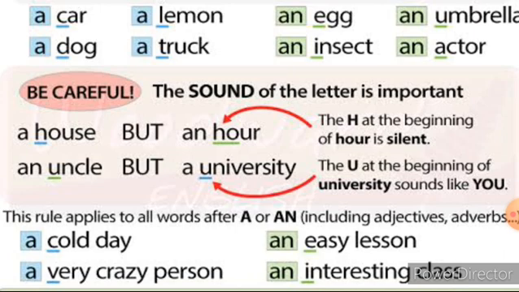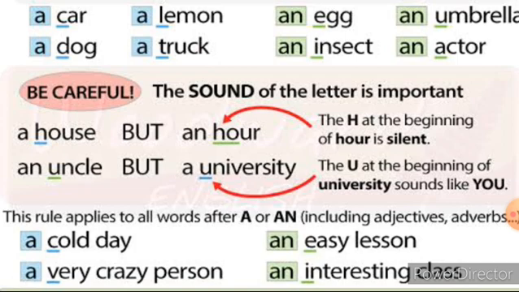So the answer is an uncle, a house. This is clear, children. Now look at this. Whereas an hour. What is the spelling here? H-O-U-R. In an hour, the letter H is a consonant letter. Is H a vowel or a consonant letter, children? It is a consonant letter.